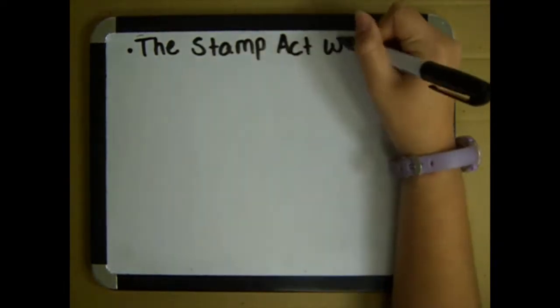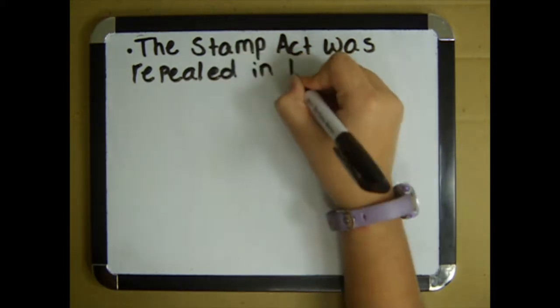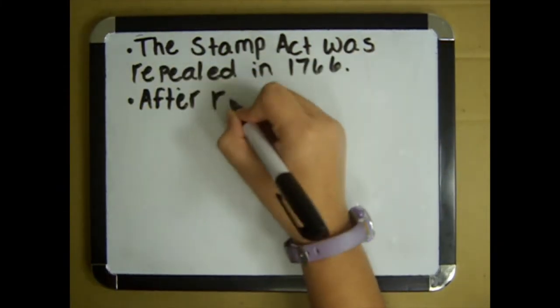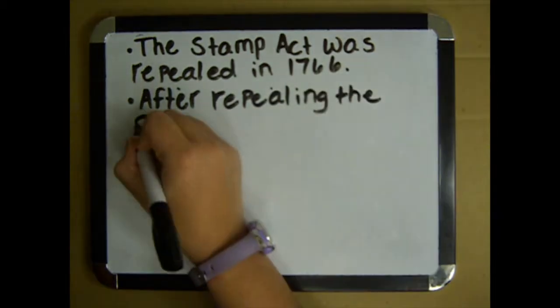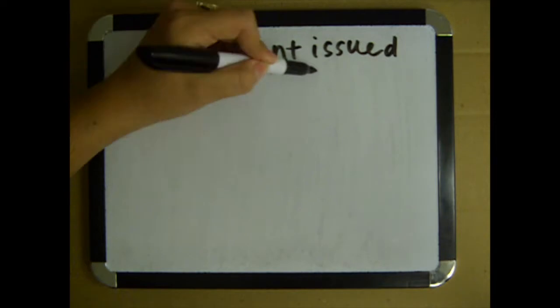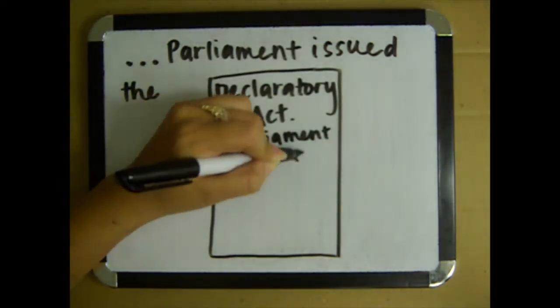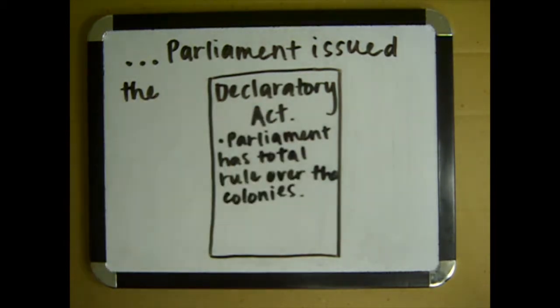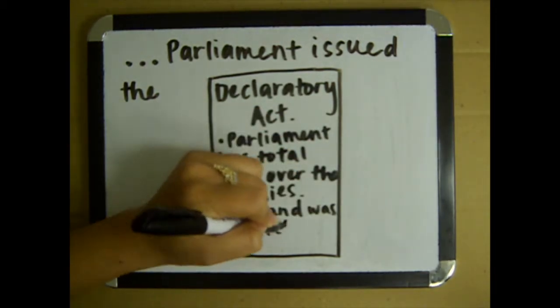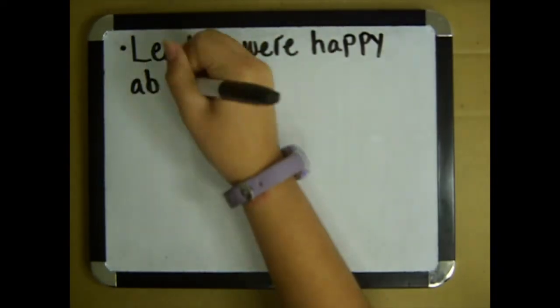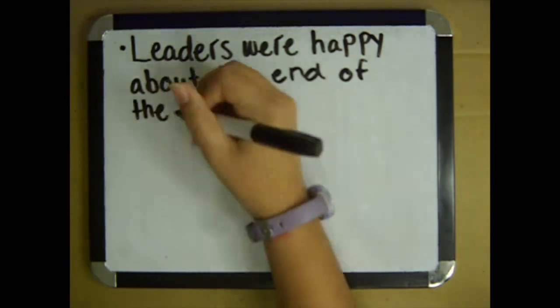The Stamp Act was repealed in 1766. After repealing the Stamp Act, Parliament issued the Declaratory Act. This basically said that Parliament had total rule over the colonies. England was still in charge. Leaders were happy about the end of the Stamp Act.